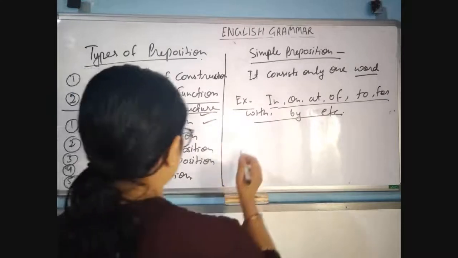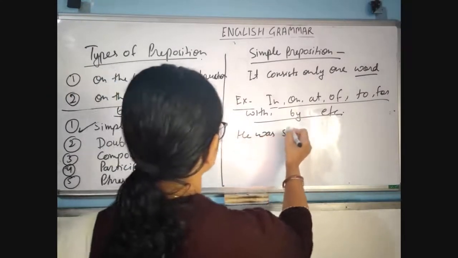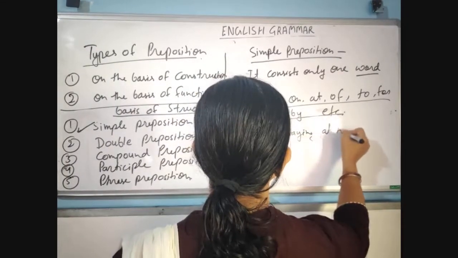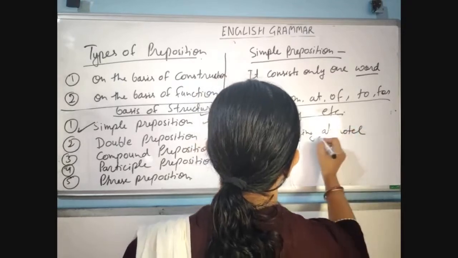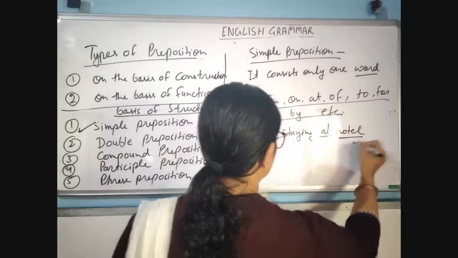He was staying at hotel. At is a preposition and hotel is a noun.